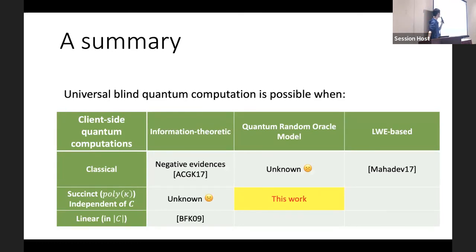So in summary, we construct a protocol that is secure in the quantum random oracle model, and the client-side quantum computation is only polylog, which is independent of the circuit size C. Thank you very much.